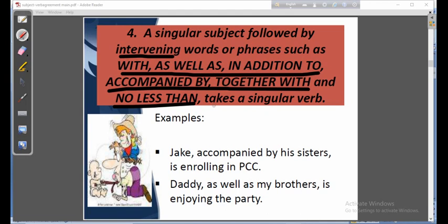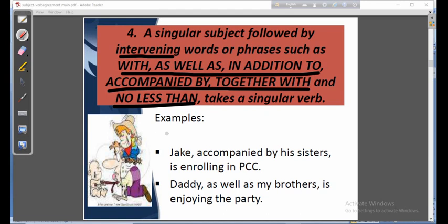Look at the subject and then write the verb. If the subject is singular, your verb will be singular. So don't get bothered about these intervening words. Wherever the verb is, find it out and write it in singular form if the subject is singular.